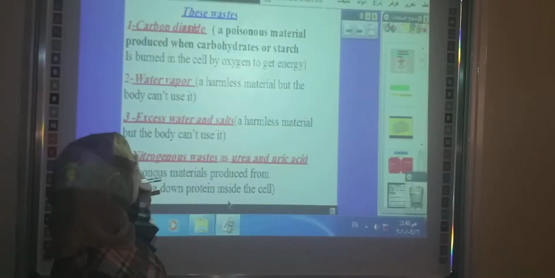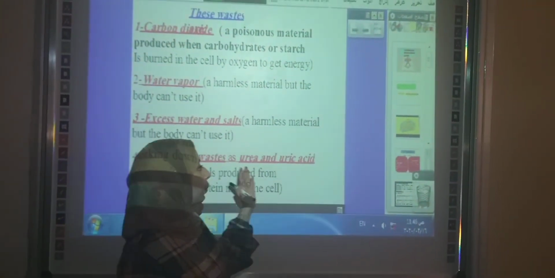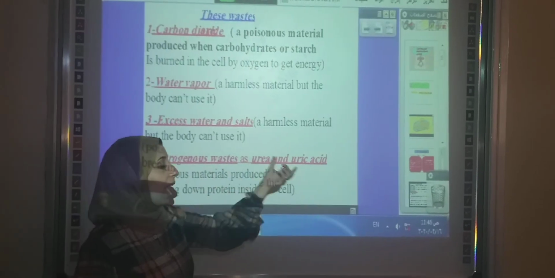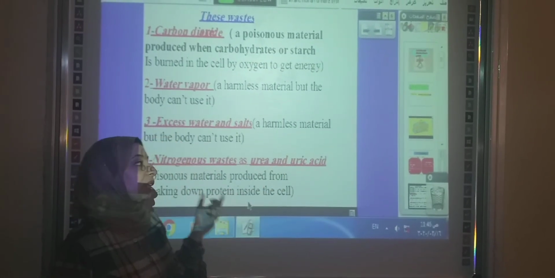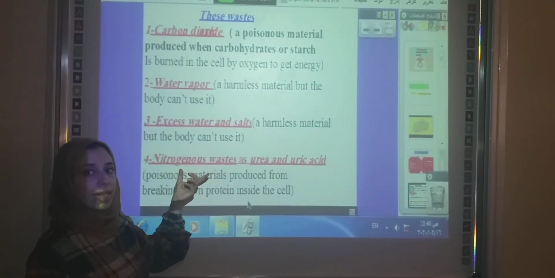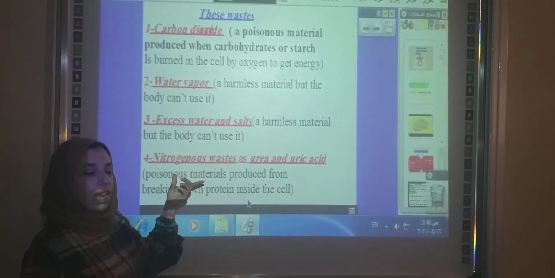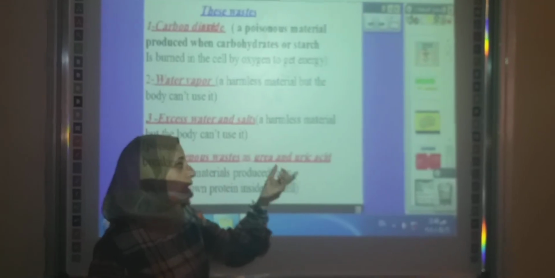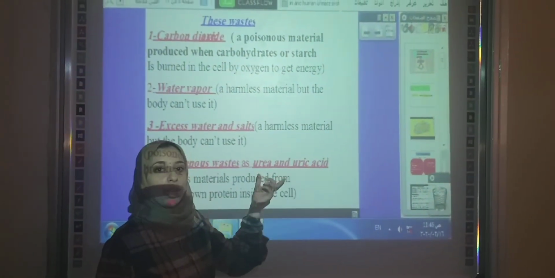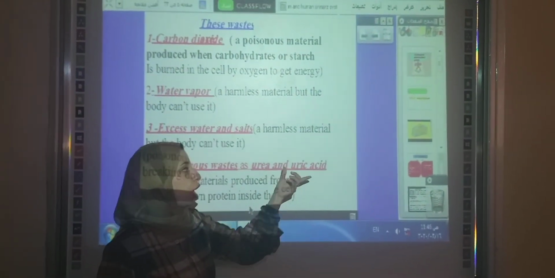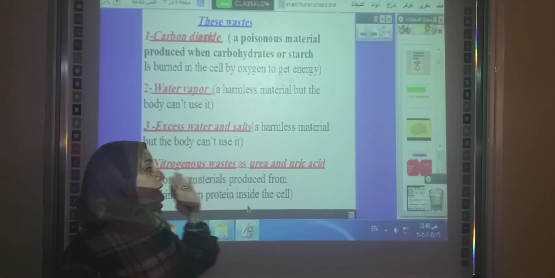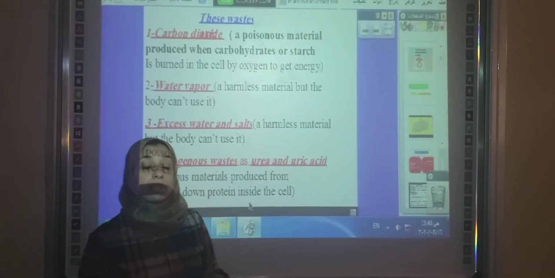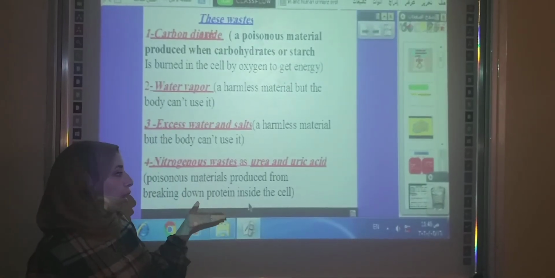Number 4, nitrogenous wastes, or urea and uric acid. Repeat after me. Nitrogenous wastes: urea and uric acid. Nitrogenous wastes are also produced inside the cells, but due to the breaking down of protein.